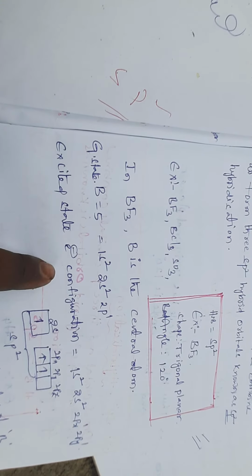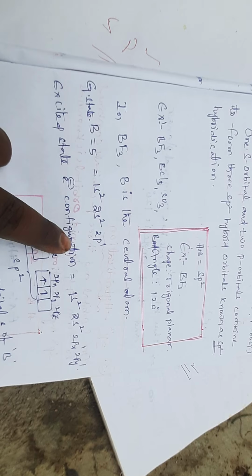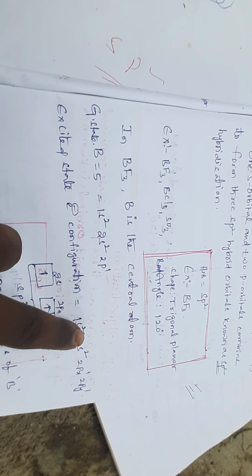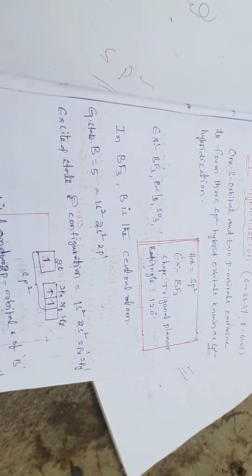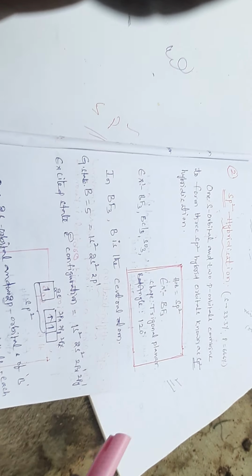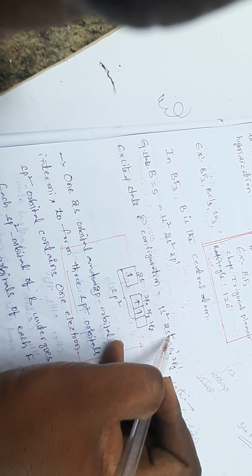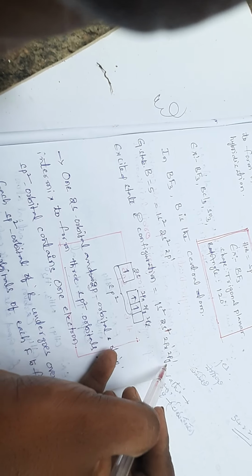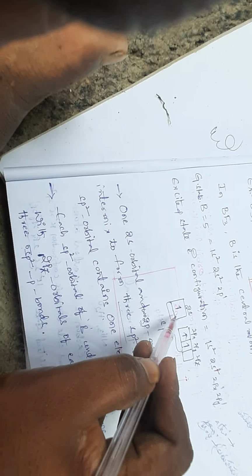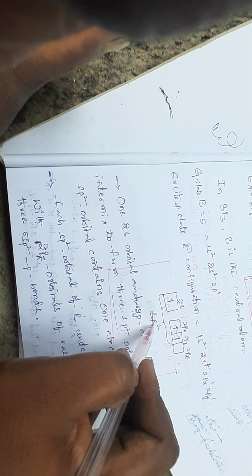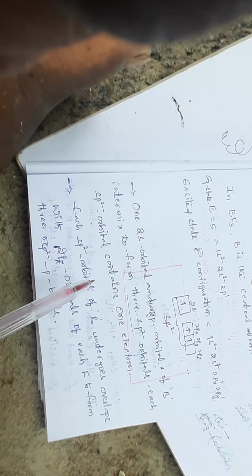So the excited state electronic configuration is 1s2, 2s1, 2px1, 2py1. That means the boron undergoes the sp2 hybridization.